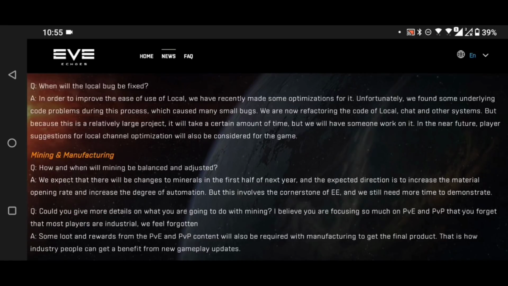Now, there's a little bit they miss out here they did cover in the AMA itself. We will have someone dedicated working on it, they said, so it's a big problem for them and it is something they're working on. And again, I get really irritated when I see this. Oh, we pointed out this issue last week, why is it still an issue? Like, you can just click your fingers and bugs disappear. People clearly have never actually played with programming at all, let alone programming for mobile, which is ridiculously complex.